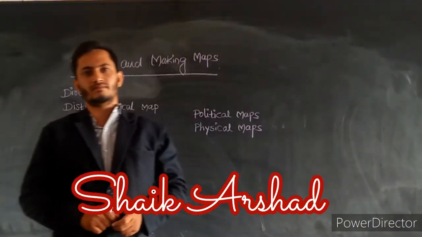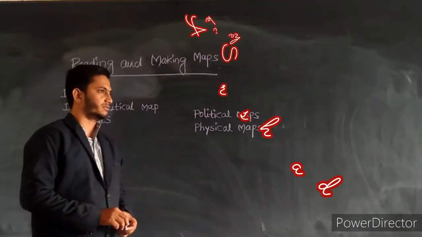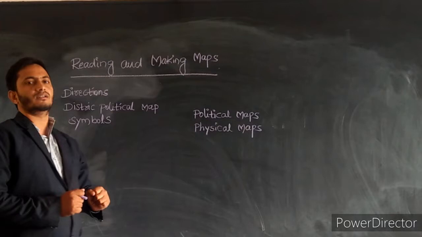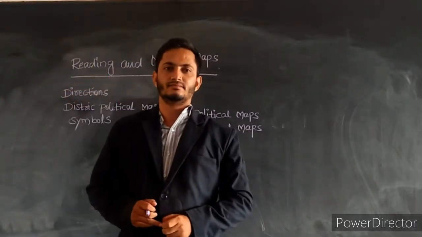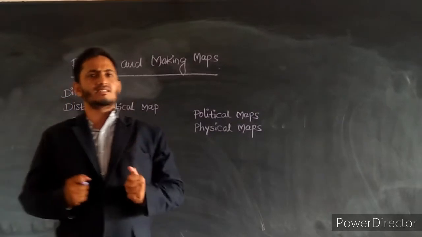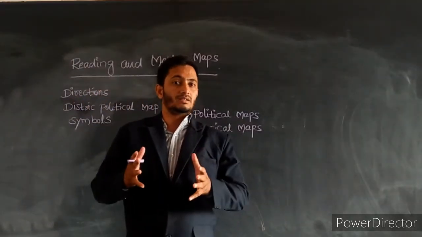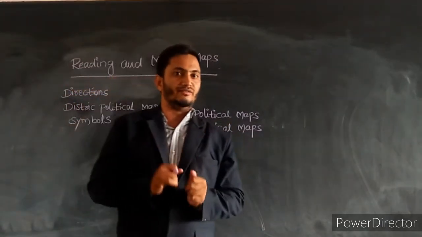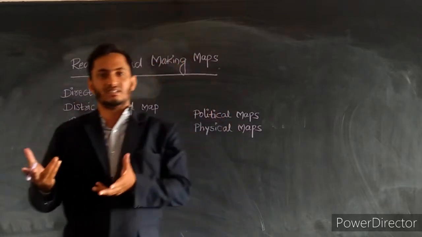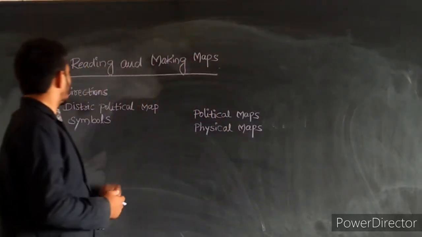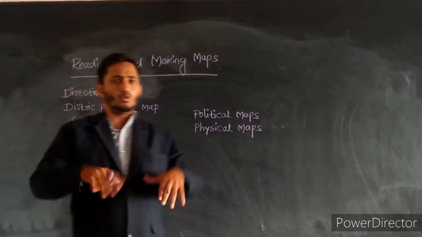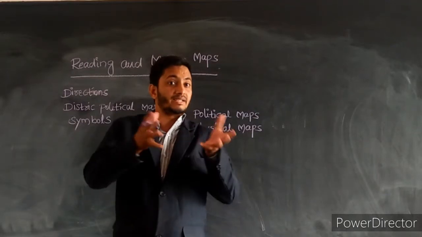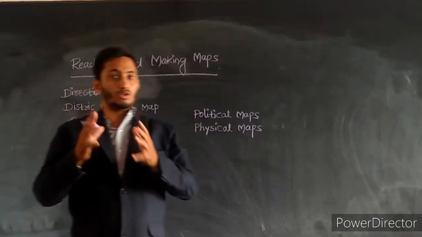Dear 6th class students, today we are going to start our Social Studies first chapter, reading and making maps. You may have seen several types of maps, but what do maps tell us, what information do they give that you cannot predict? So let's see in this chapter, reading and making maps. How do we have to read a map? How many types of maps are there, and what can we understand from the different types of maps?